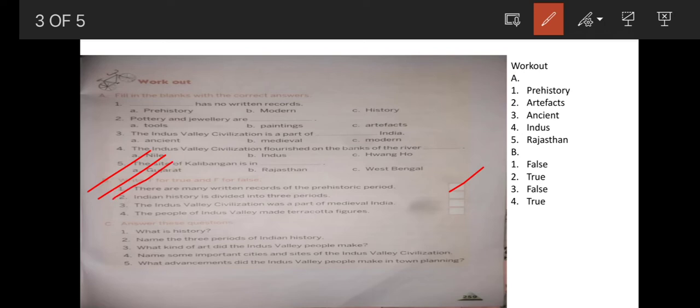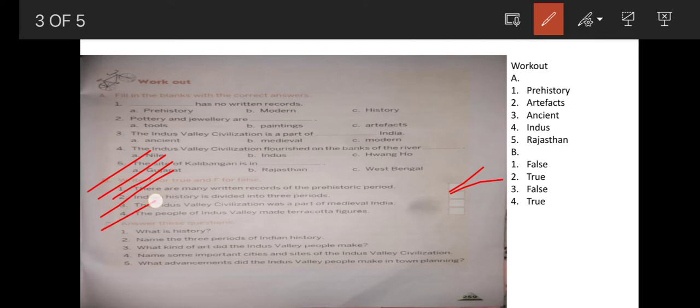2. Indian history is divided into 3 periods. Yes, this is true. What are they? Ancient history, medieval history and modern history. 3. The Indus Valley civilization was a part of medieval India. That is false, because the Indus Valley civilization was a part of ancient India, that is ancient history.